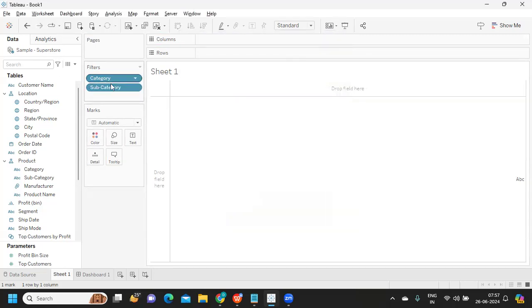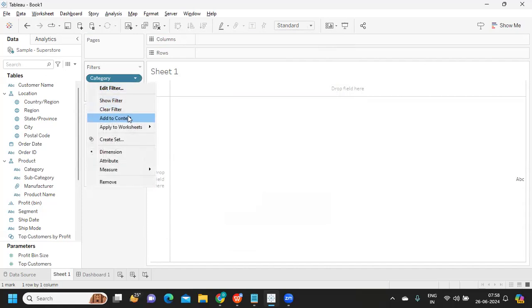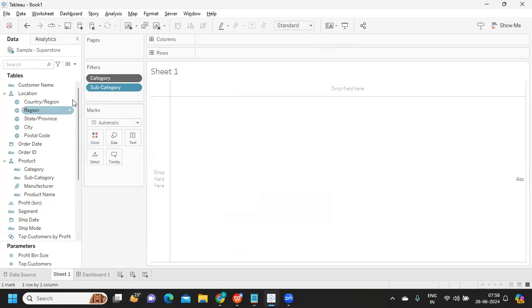These are independent filters, right? But if I want them to work together, then I will make them context, add to context. Now what happens? I'm forcing Tableau to execute this filter first. After this filter is executed, whatever results come out from this filter shelf, only that result set will be passed on to the subcategory, and the subcategory will function based on that. That is your context filter.